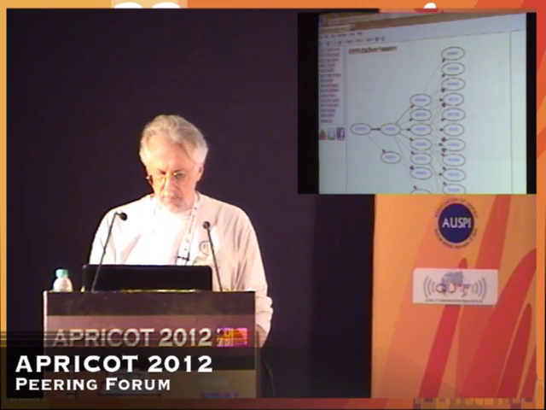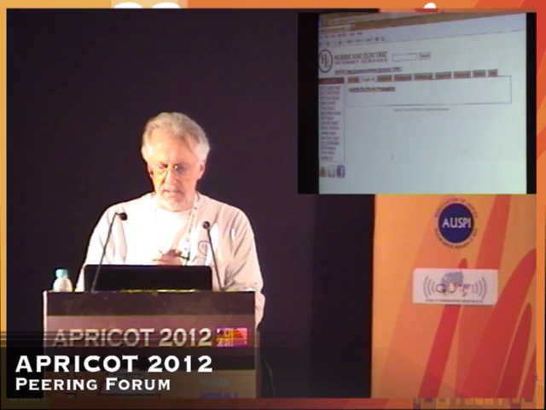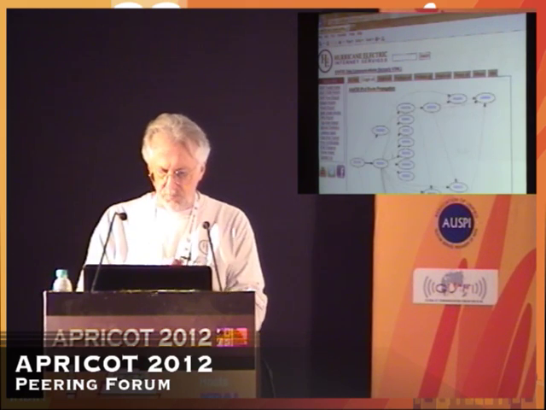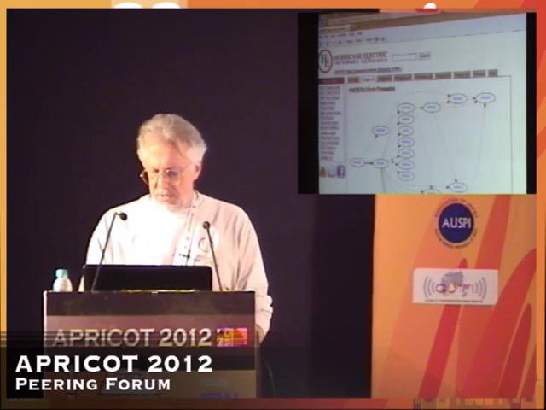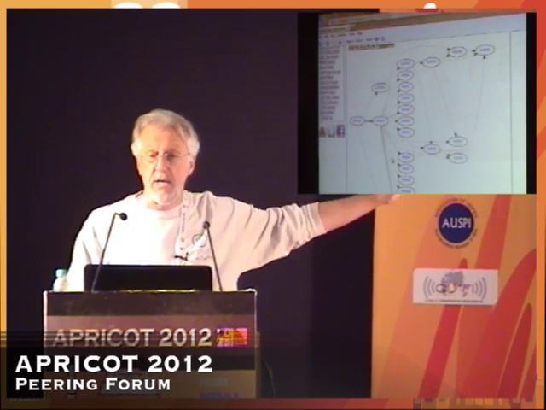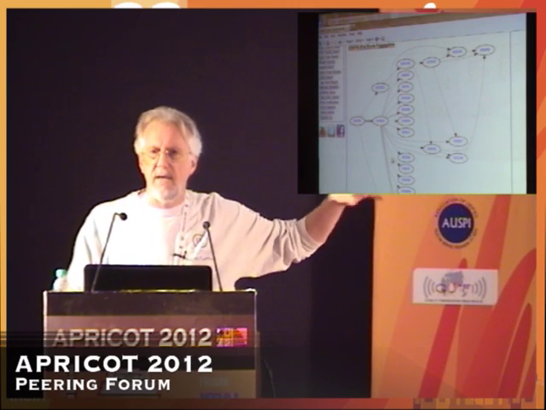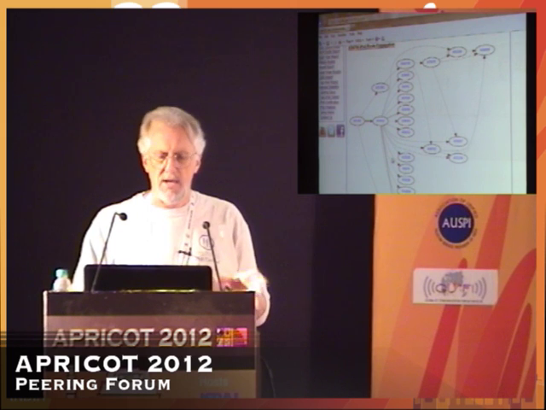But I'm going to pick on somebody, and I'm going to pick on Tata, and I'm going to click on that one, because there's actually a good reason for doing this. You'll notice that the graph actually can be a little bit more complicated. In fact, it can become extremely complicated. But what we're seeing here is the fact that in the BGP world, life is complicated.